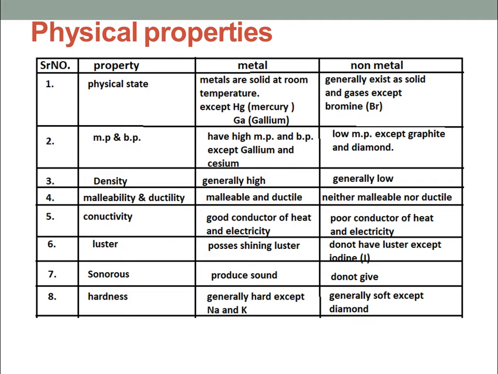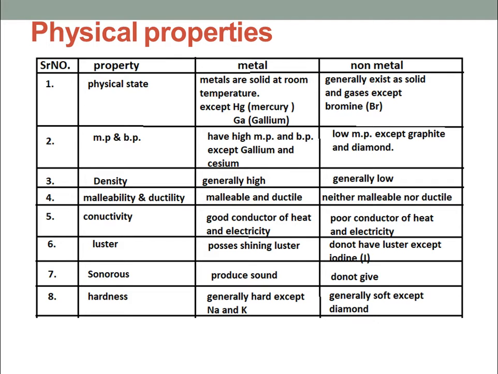Come to the next, that is fourth, malleability and ductility. As we know the definition, the ability of metal to convert into thin sheets when beaten with the help of a hammer is called malleability, while the ability of metals to convert into thin wires is called ductility.